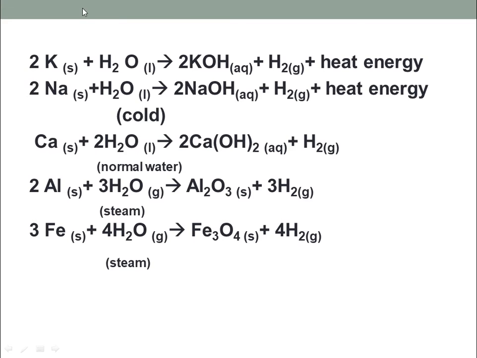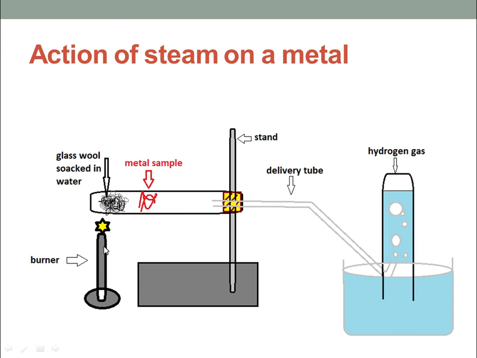So what we observe is that sodium and potassium are highly reactive, and because of their high reactivity order, they react with the cold water. Calcium reacts with the normal water, and aluminum and iron, they are least reactive, slowly reactive, so they react with the steam. Come to the next. Action of steam over metal.